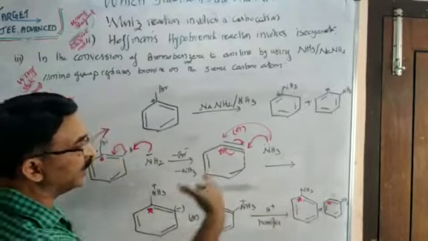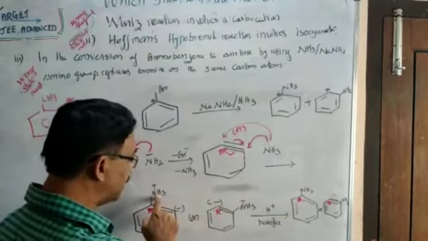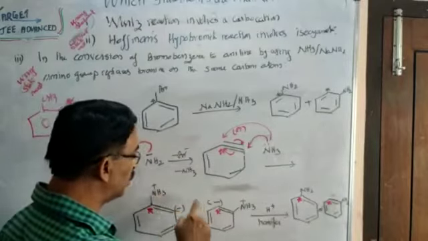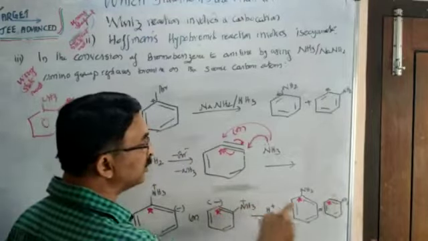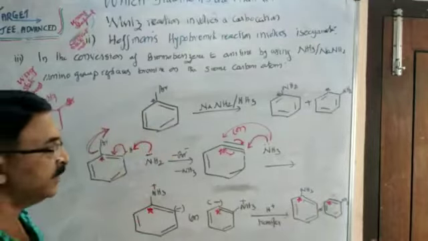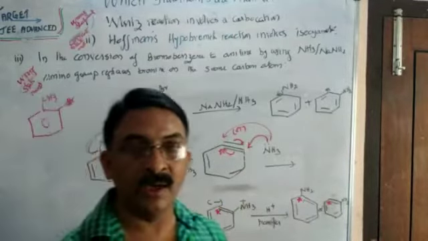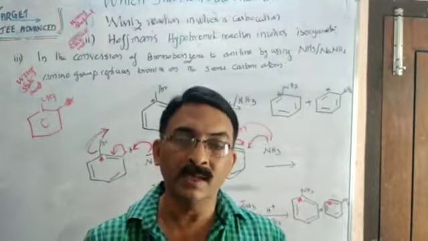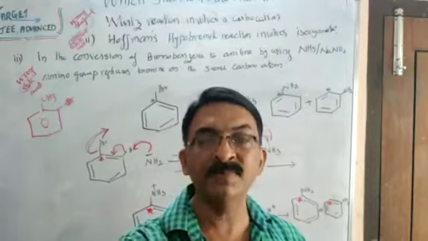Once this is formed, in the next stage a proton transfer takes place. This NH3 plus leaves a proton and another proton is taken away by this. Or this leaves a proton and that proton is taken by this. So what happened? Both become aniline. Then what is the difference? The point is that the amino group substituted need not be on the same carbon which is carrying the bromine. It can be on the adjacent carbon also. You have to remember, because the mechanism says so.